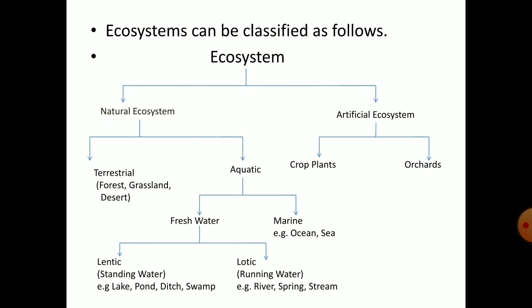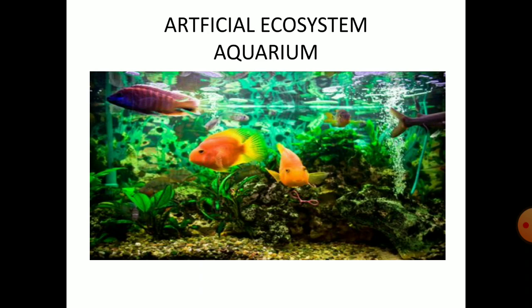And artificial ecosystems are again divided into two. They are croplands and orchards. Here we can see the example for artificial ecosystem. That is, an aquarium is the best example for artificial ecosystem, and it is maintained purely by man.